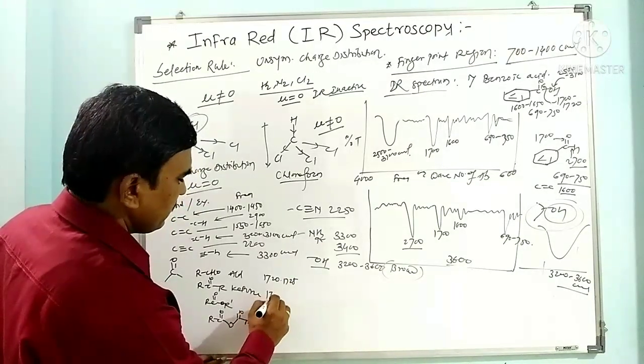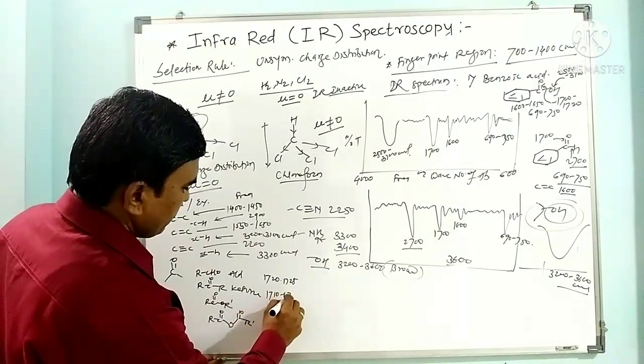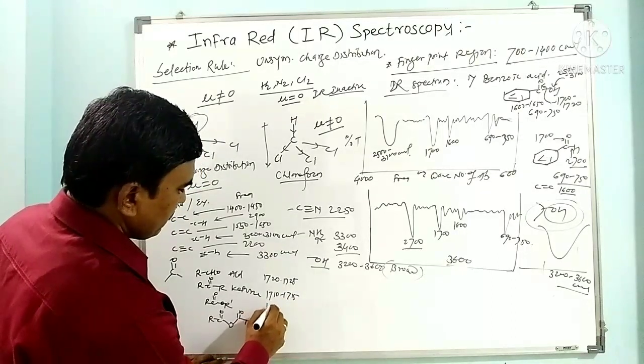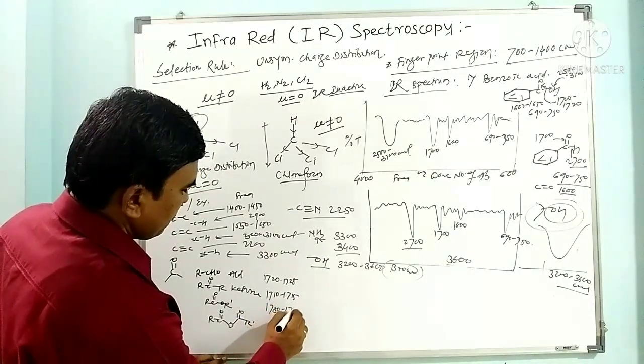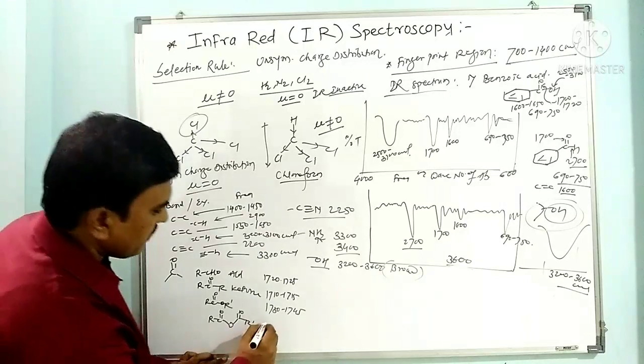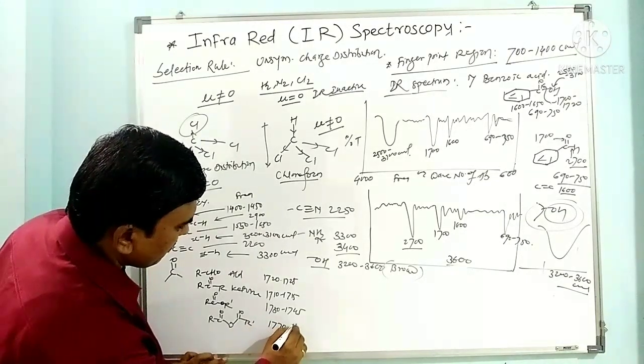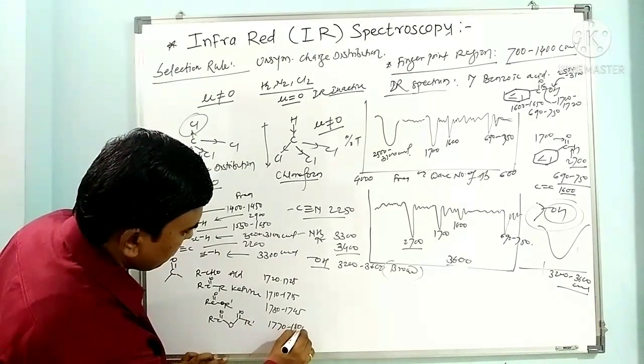Ketone is around 1710 to 1715. Ester is around 1730 to 1745, and anhydride is around 1770 to 1800 or 1810.